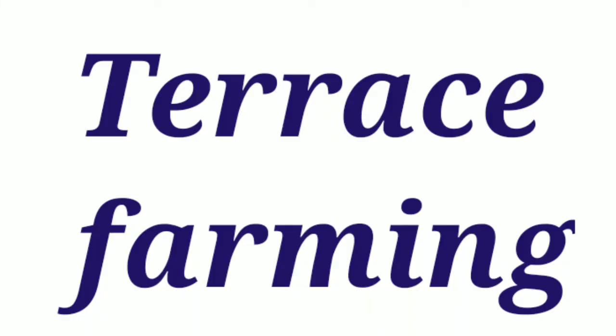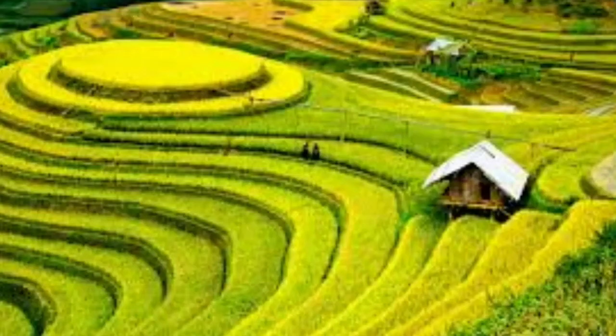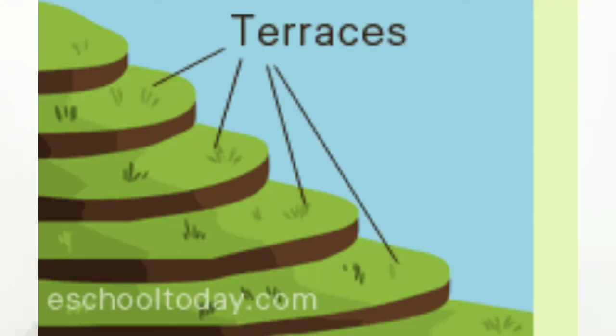The next method is terrace farming. Terrace farming is basically the method used on steep slopes. In this method, the slopes are cut in the form of steps and the farming is done over those steps. These terraces or steps help in controlling soil erosion by controlling the surface flow of water.